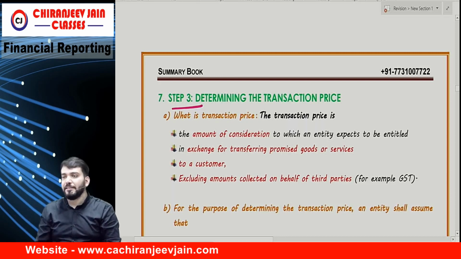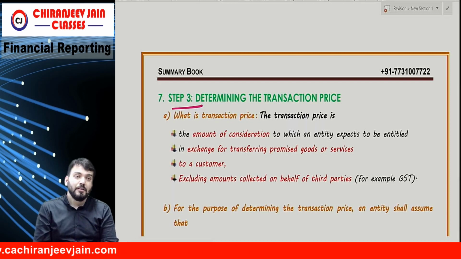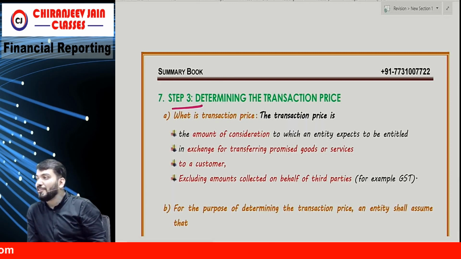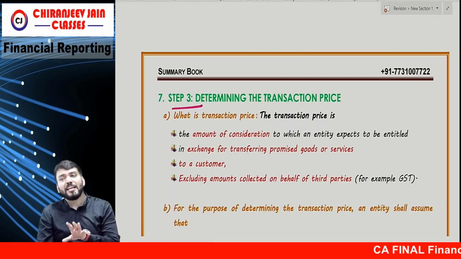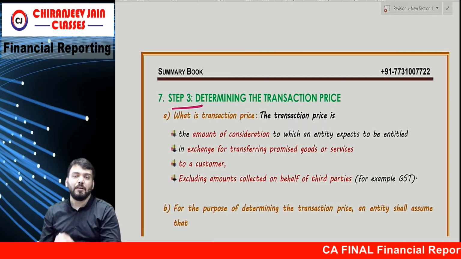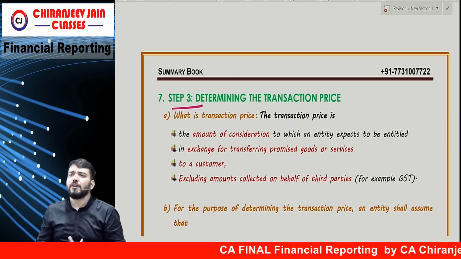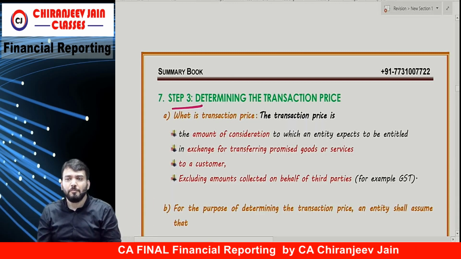Determine the transaction price. This is very important because without the transaction price, how can we recognize the revenue? So we need to find out the transaction price. Transaction price can be fixed or variable. Now fixed, there is no difficulty. For example, in my case 9,000, no difficulty, transaction price 9,000. Okay, step over.